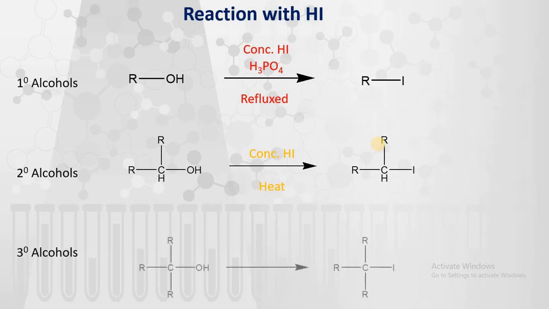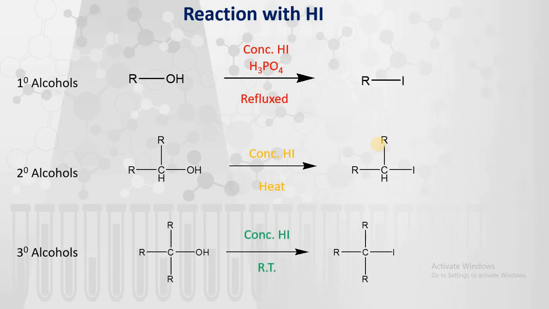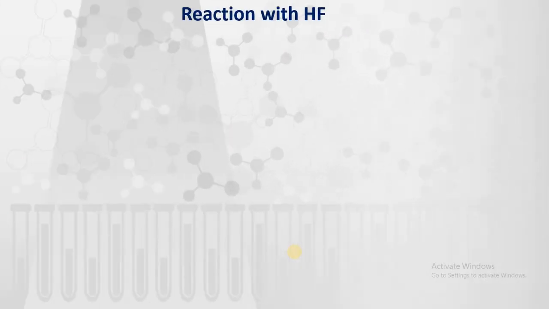But if you consider tertiary alcohols, the reaction can take place at room temperature. So this is the main difference: in primary alcohols, we are using a catalyst; in secondary alcohols, we are heating; and in tertiary alcohols, the reaction can take place at room temperature. Then the reaction with hydrogen fluoride.